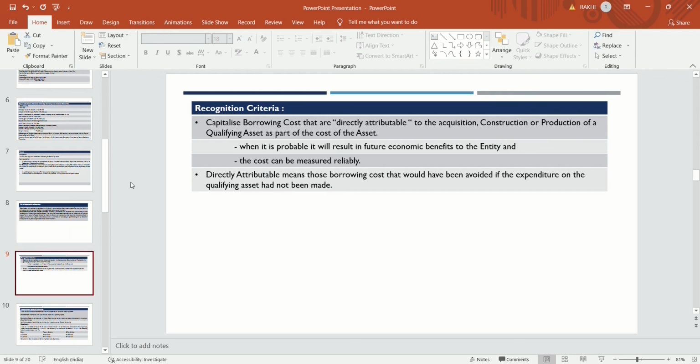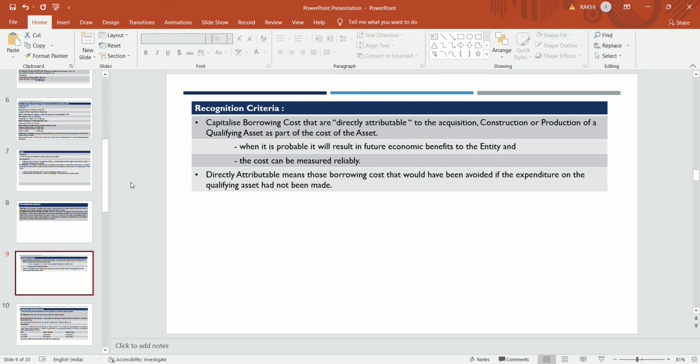Only when there is a probability that it will result in future economic benefit to the entity and the cost can be measured reliably, then only is the cost of borrowing to be capitalized with the qualifying asset. And what do we mean by directly attributable cost?